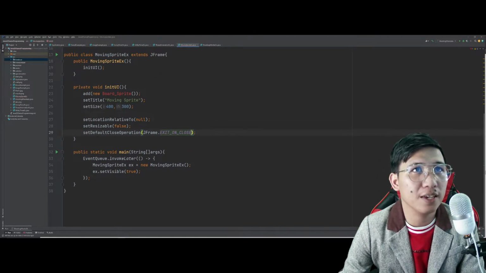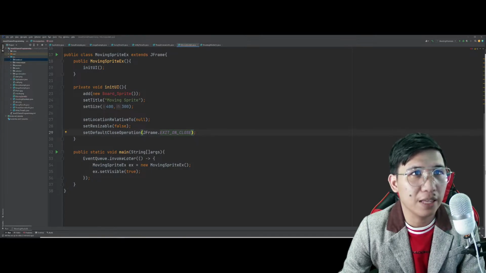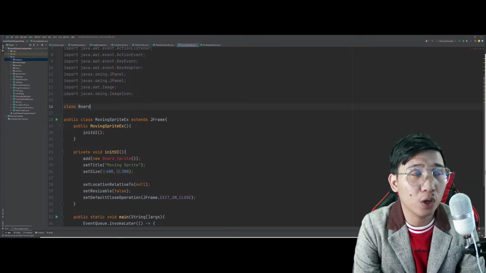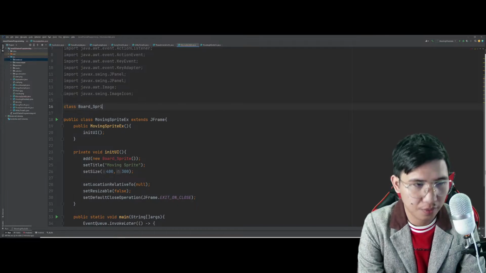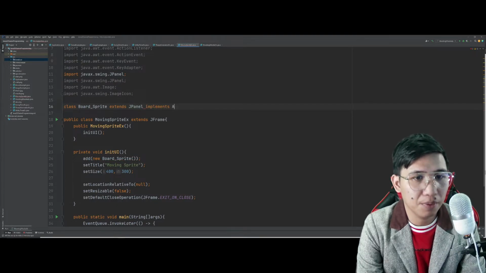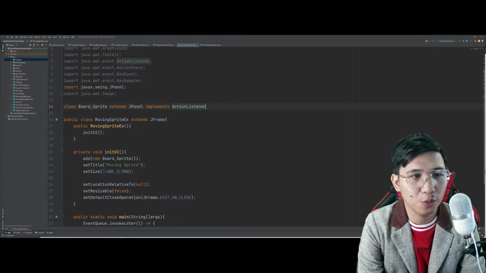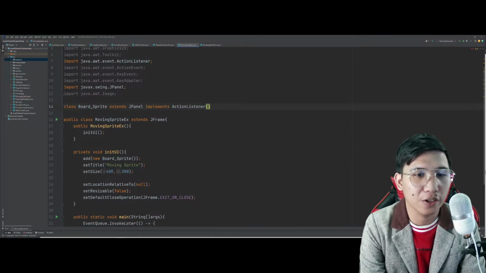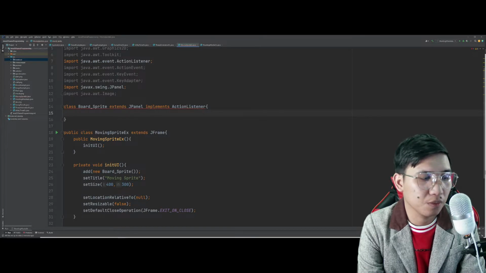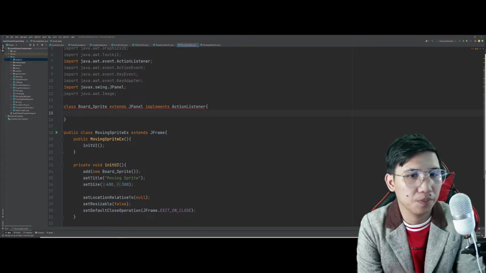So, gawin naman natin si mismong spaceship natin, or si BoardSprite natin na tinatawag. Okay. In the BoardSprite, we already know what we should do here. Class Board_Sprite. Yan. We will extend JPanel and implement ActionListener. For now, ano muna tayo? Swing Timer muna tayo. Mas mahaba i-implement ang threads pagdating dito. Yan. ActionListener.